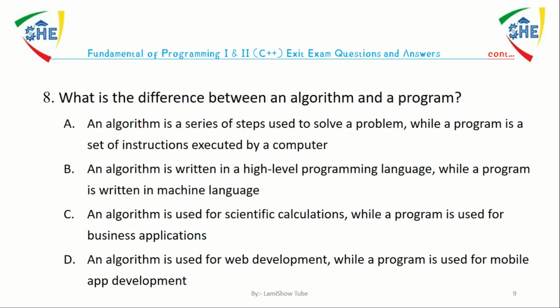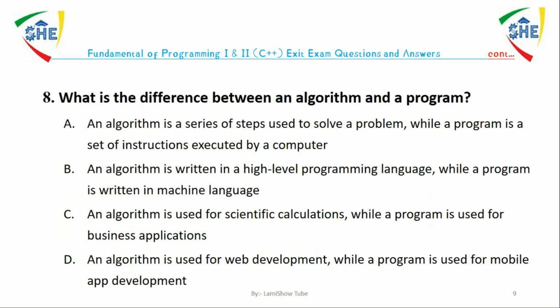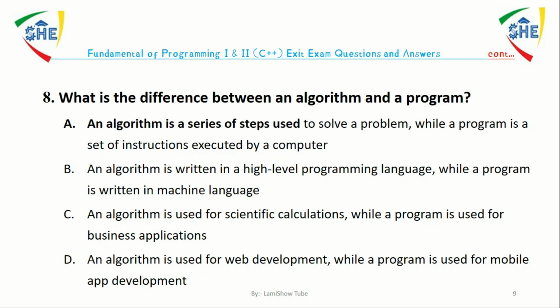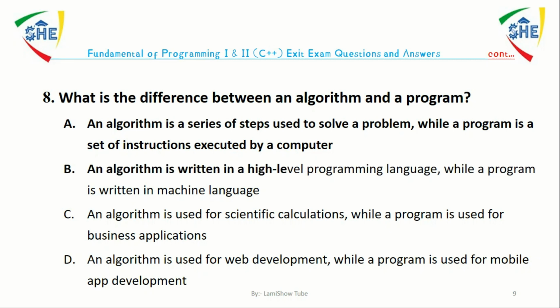Question number 8. What is the difference between an algorithm and a program? A, an algorithm is a series of steps used to solve a problem, while a program is a set of instructions executed by a computer. B, an algorithm is written in high-level programming language, while a program is written in machine language.